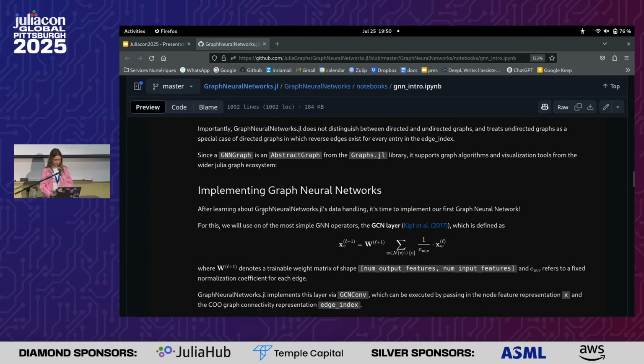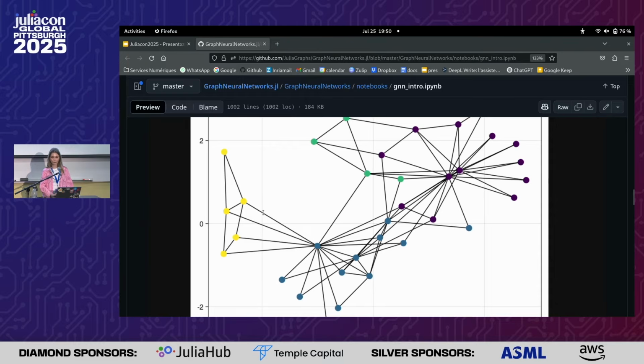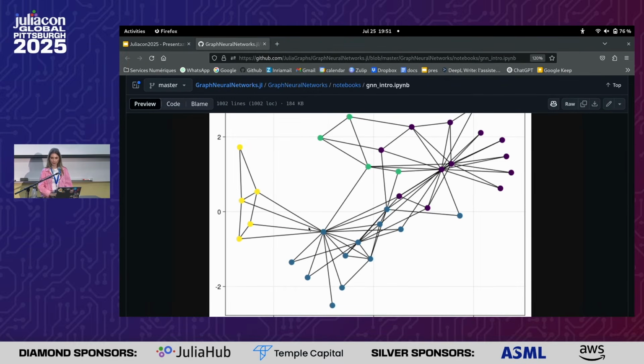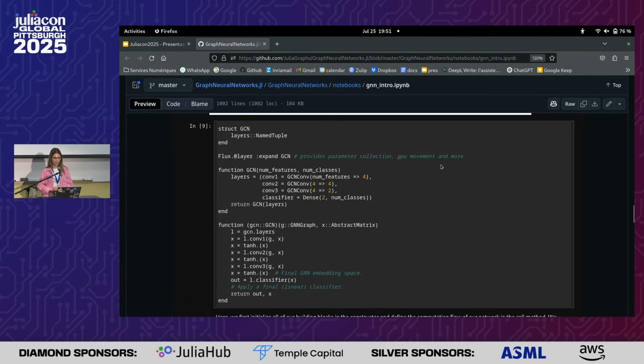Okay, and then this is the graph of the people in the karate club and the communities that are outside the karate club. And instead, this is the simple model that we use that has 3 convolutions and 1 classifier.